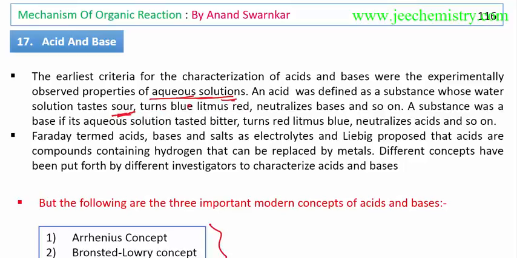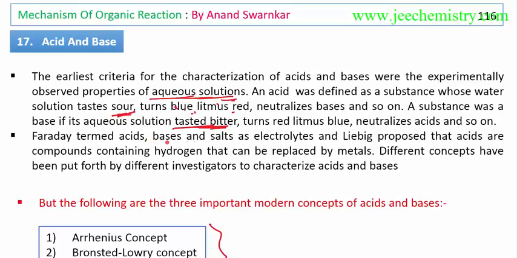Any of these indications will give the information about the acid: turns blue litmus red, neutralizes base, and so on. If these characteristics are observed for a compound in a water solution, then that is an acid. A base is a substance whose aqueous solution tastes bitter and turns red litmus blue. Acid will turn blue litmus red, but base will turn red litmus blue. Base will neutralize acid, and acid will neutralize base.